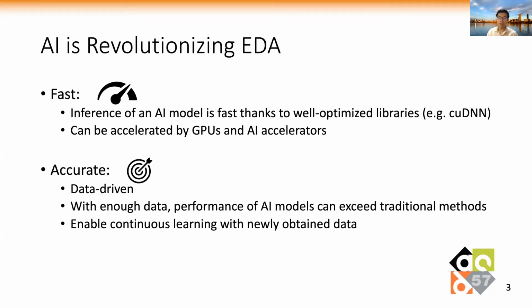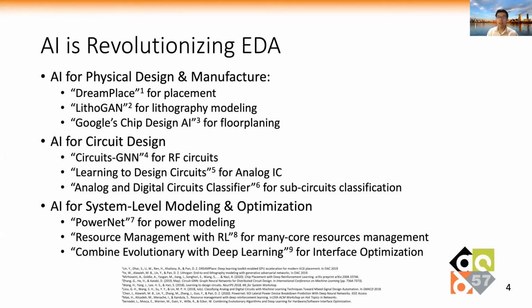Recently, artificial intelligence is witnessing rapid progress and shows promising results in the EDA area because of its two merits. First, the inference of a model is very fast and can be accelerated by GPUs and accelerators. Secondly, the models are very accurate because they are data-driven. With enough data, the performance of AI models can exceed the traditional methods. It also enables continuous learning to make full use of the newly obtained data. AI models are already used in many EDA problems, including physical design and manufacture, circuit design, and system-level modeling and optimization.